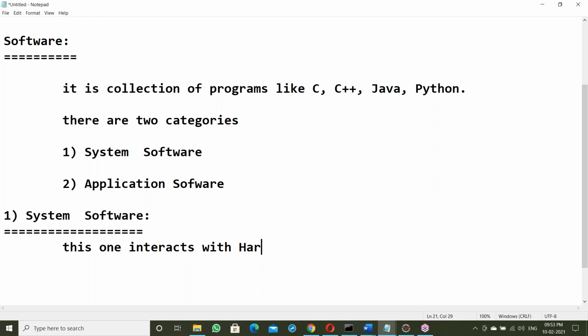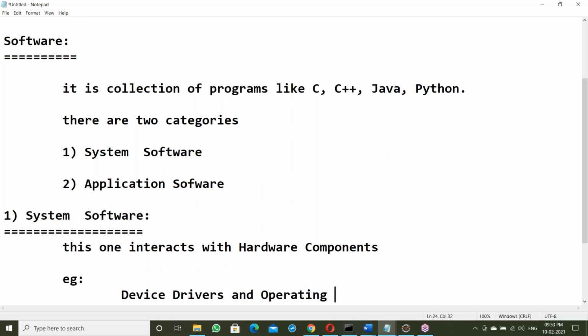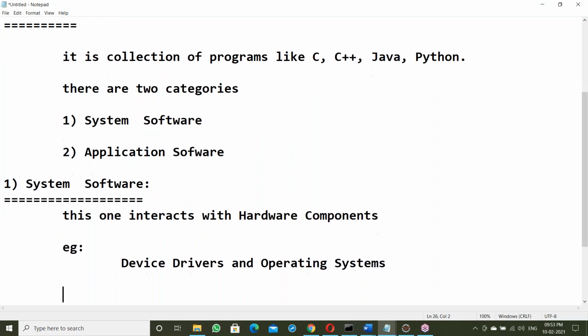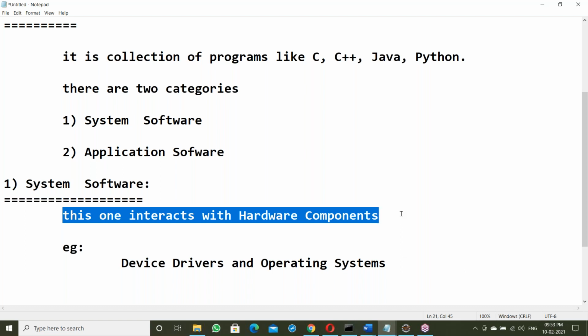For example, device drivers and operating systems come on this scale. System software interacts with hardware components.